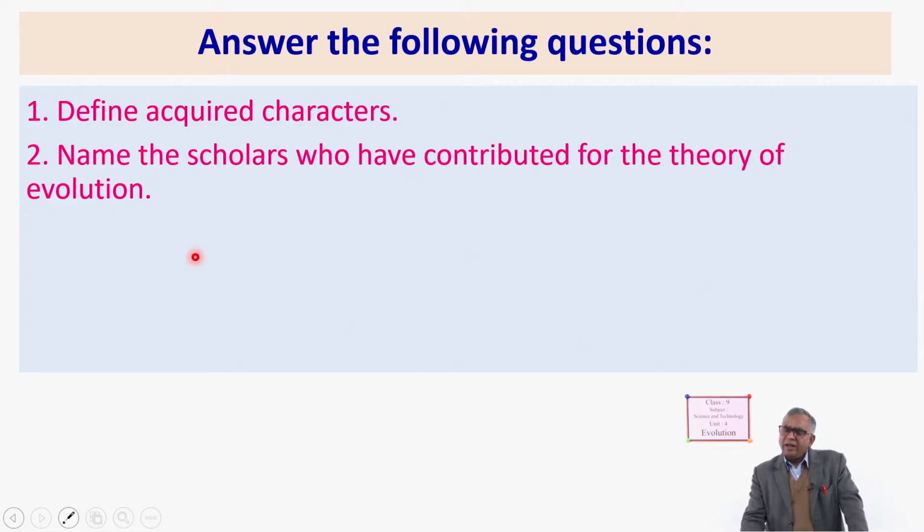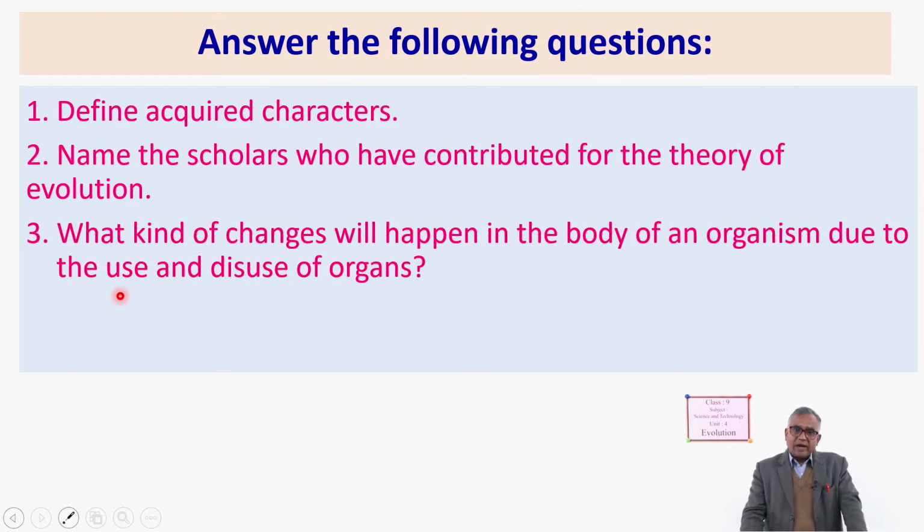How many? Yes, four. They are four, and who are they? Lamarck, Darwin, Russell Wallace, and Hugo de Vries. Okay. Now, next, what kind of changes will happen in the body of an organism due to the use and disuse of organs? And here you have to make the basis of Lamarck's theory. Yes, so it is easy. Those organs which are useless, they get lost, and those which are used more, they grow more.